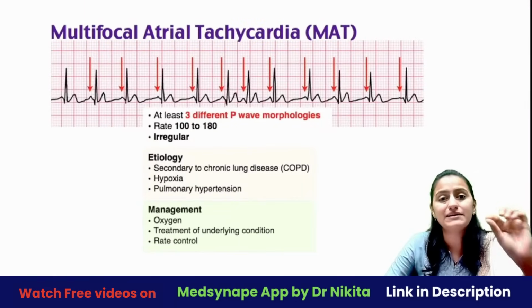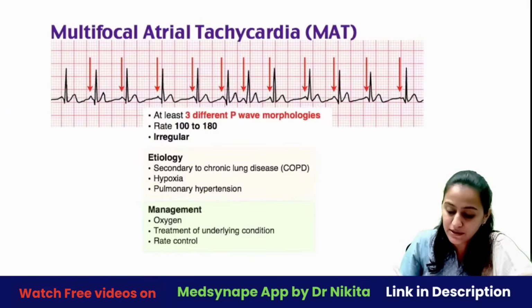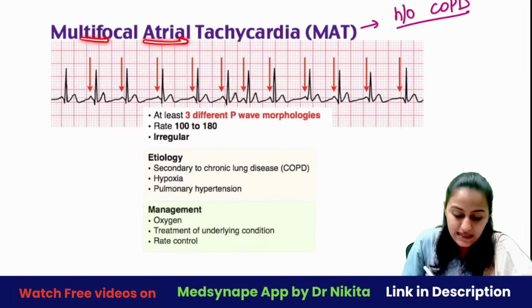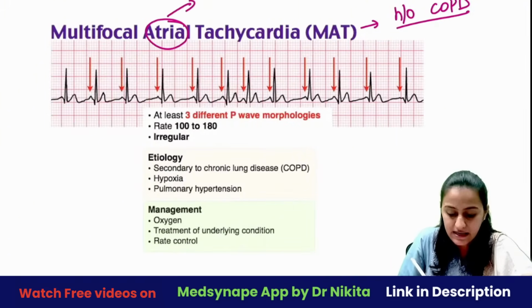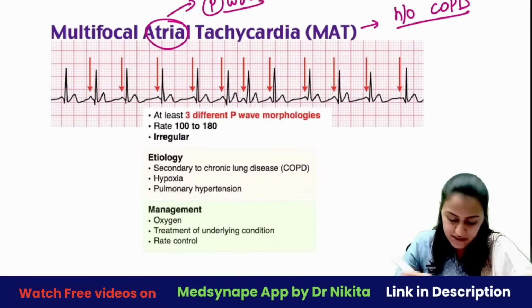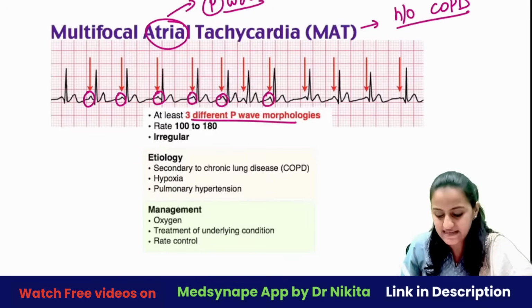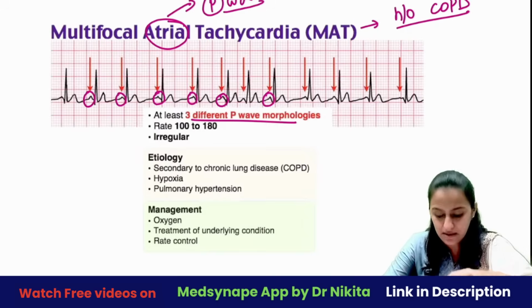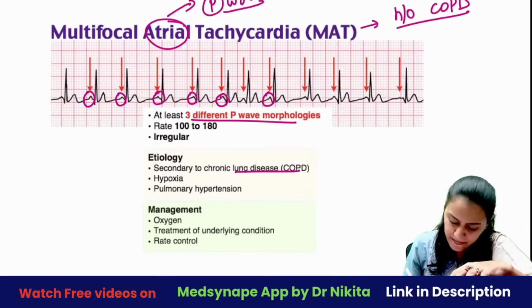Going to next one, multifocal atrial tachycardia. The most important clue in the question here will be a patient who's a COPD patient, asthma patient, COPD patient, ये history रहेगी, and you are given this multifocal atrial tachycardia. Atrium से आ रहा है, मतलब क्या abnormal होगा यहाँ पे? P wave multiple morphologies की होगी. Okay, look at the various P waves morphologies that are shown here. At least 3 different P wave morphologies. What you have here in multifocal atrial tachycardia, history of COPD is very important here. Okay, clear with everyone?